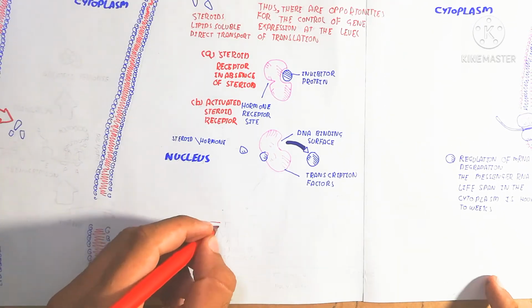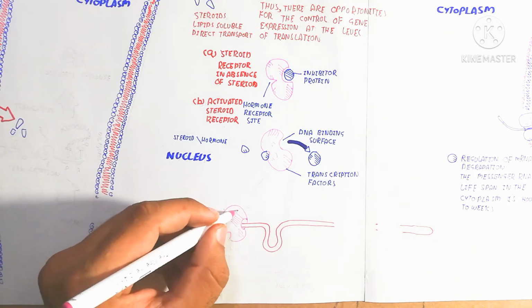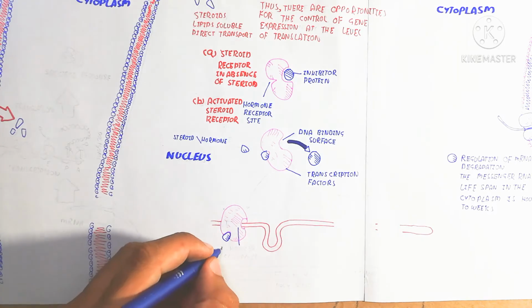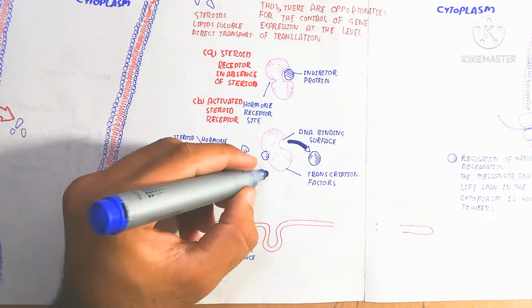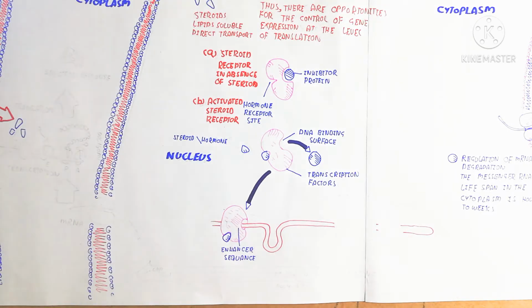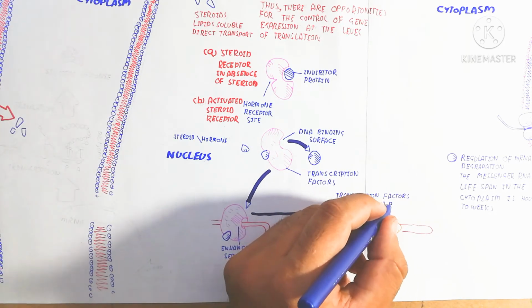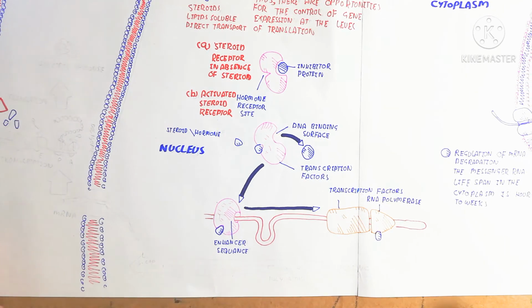So transcription factor modification will occur. The steroid or hormone binds and goes to the enhancer sequence site of the DNA. When it goes to the enhancer sequence site, transcription begins to produce RNA. I have also told you about that before, the splicing mechanism.